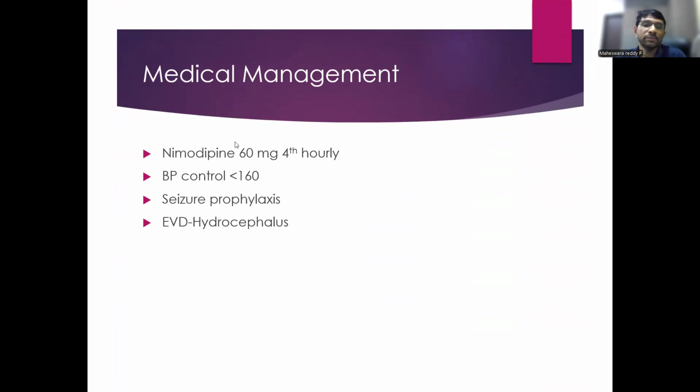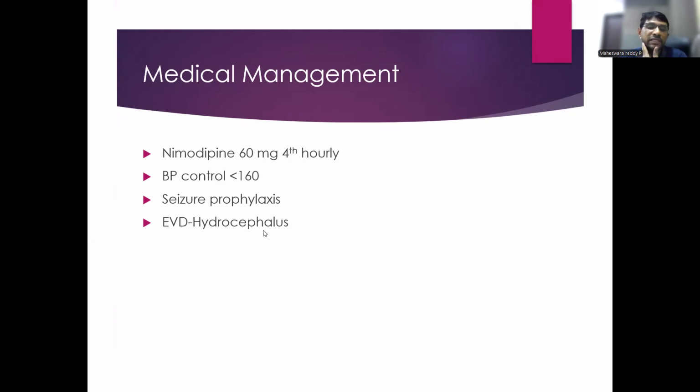Other thing is nimodipine. It is a calcium channel blocker and vasodilator. This is given 60 mg 4th hourly to prevent vasospasm. Seizure prophylaxis is given to prevent seizures; many anti-epileptics are there, and the best one is levetiracetam.